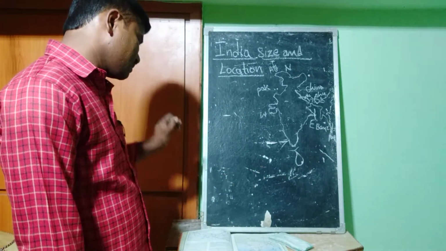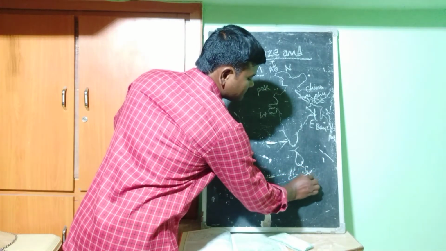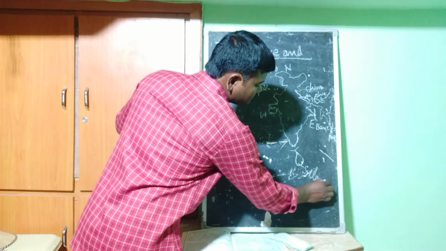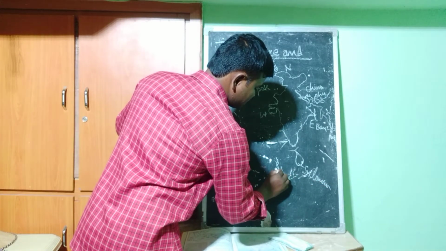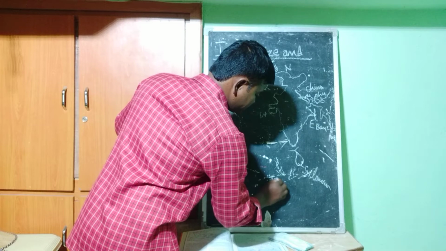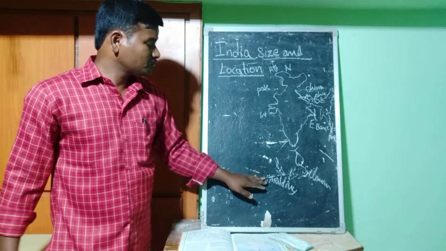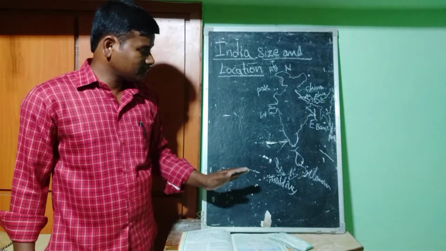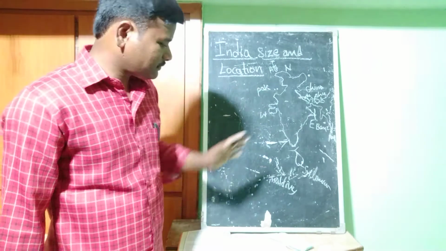And also the countries Sri Lanka and Maldives are there. This is Sri Lanka, we know. This is called Maldives. These two countries are towards the south part of India.